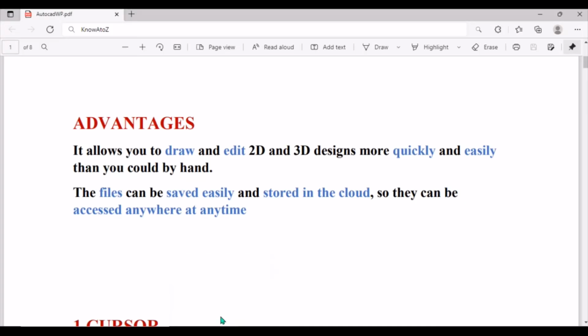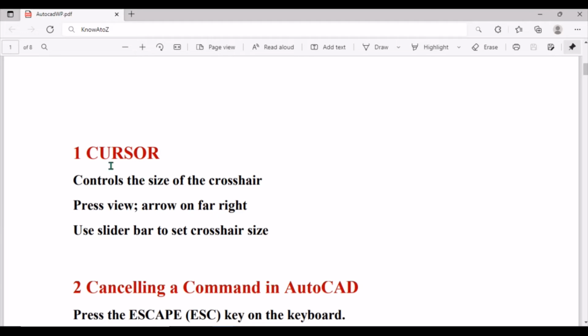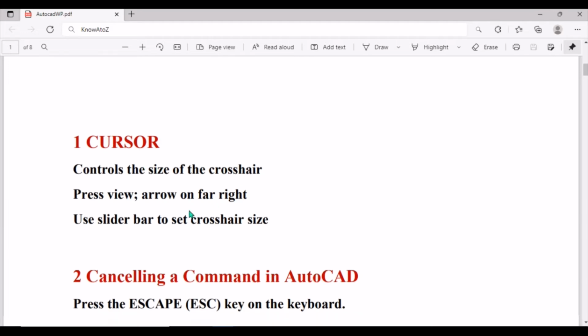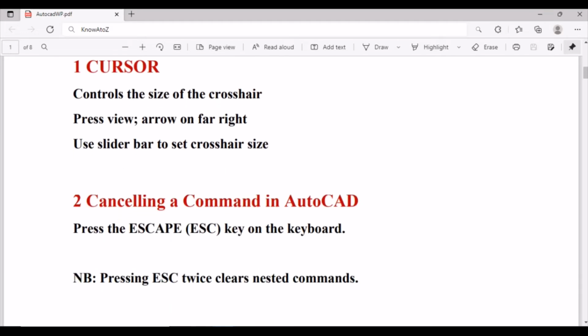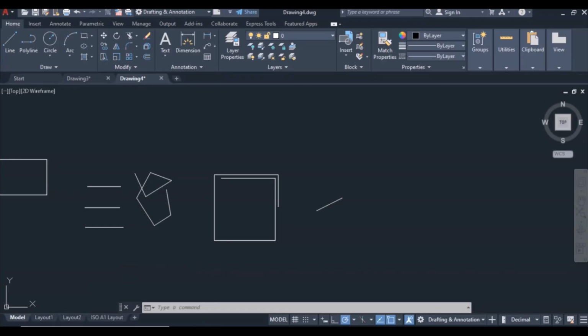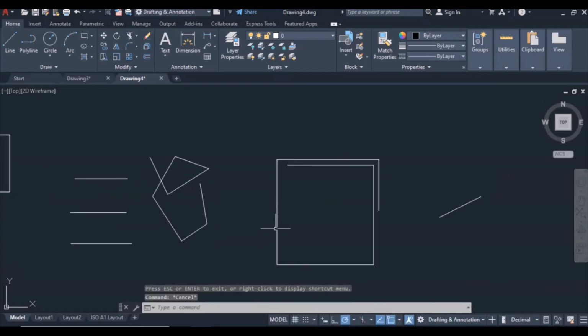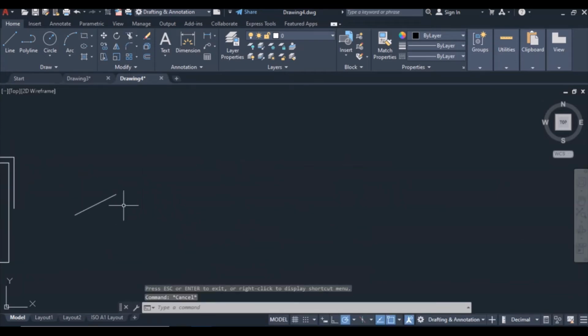okay? And the cursor, our cursor is this one. Let's see. Press escape, you can just escape that. Cursor is this thing you see on the screen. You see this one? This one is the cursor, okay?